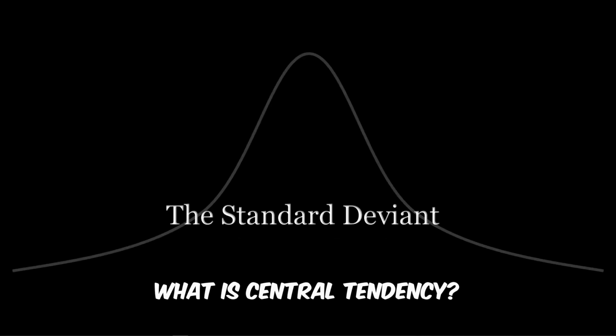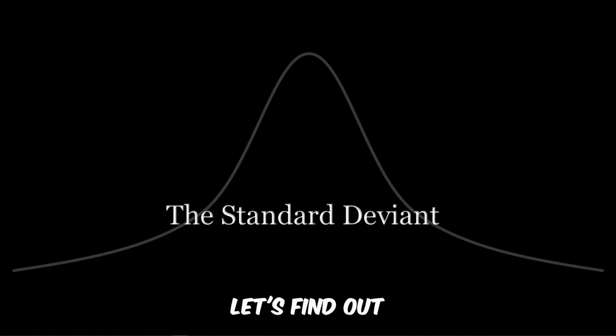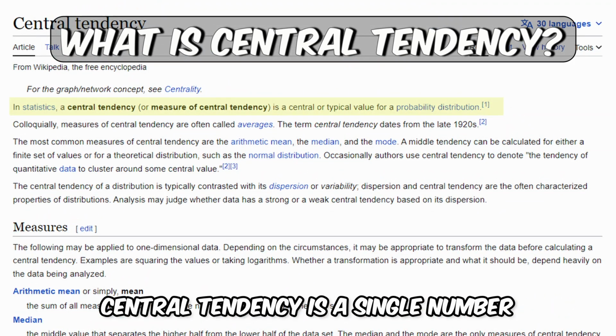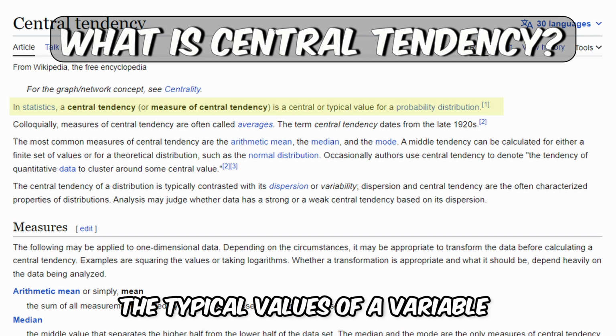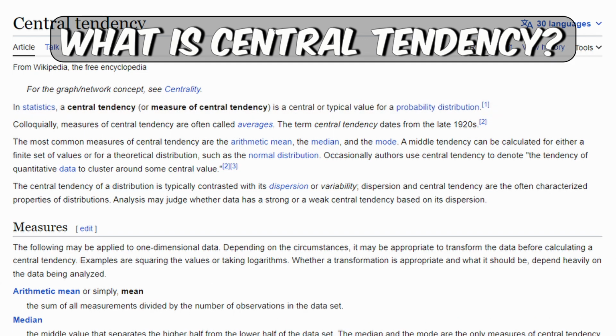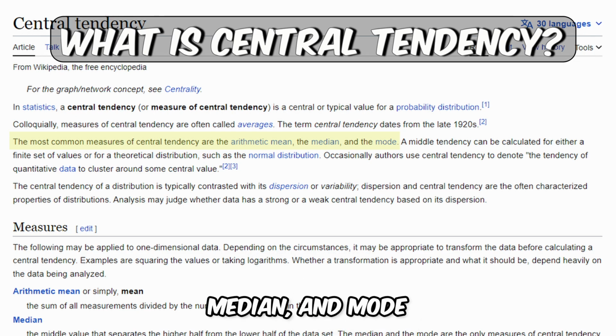What is central tendency? What is an average? Does it always work? Let's find out. Central tendency is a single number that has one goal: to accurately and precisely describe the typical values of a variable within a set of data. The most common of these are the mean, also known as the average, median, and mode.